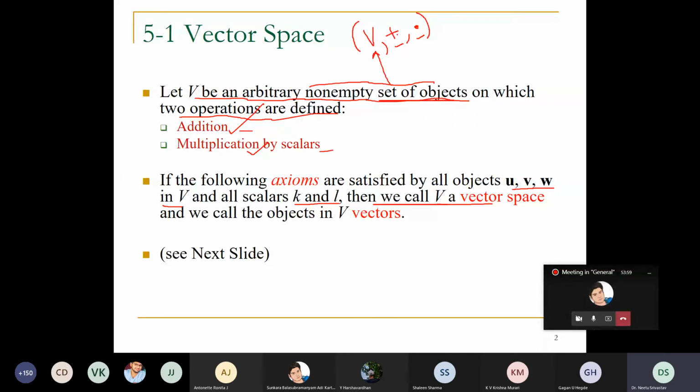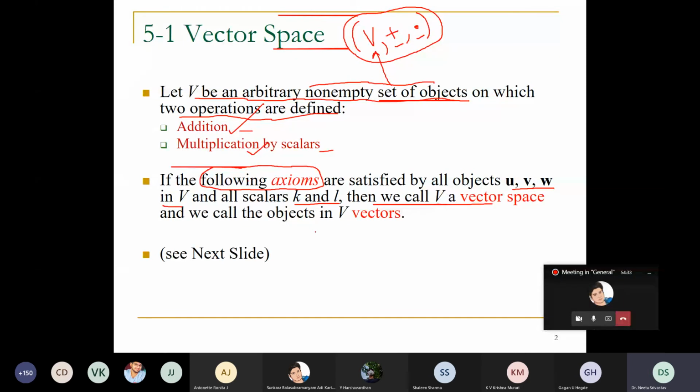Correct? If the following axioms are satisfied, now where are those axioms? They are in the next sheet, and I am telling you that it is a memory based subject. There are 10 axioms, 10 properties you have for a vector space. If you are saying that a set is a vector space, it must satisfy these.